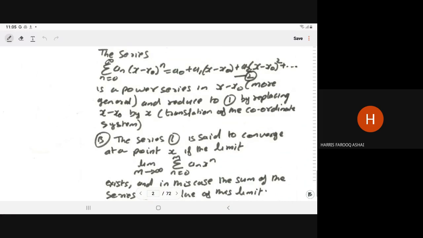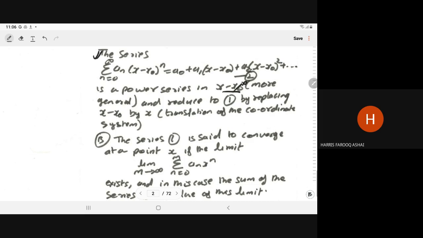So we can write this power series in terms of x minus x naught in the form: the summation from n equals 0 to infinity a n times (x minus x naught) to the power n. That can be written as a naught plus a1 into (x minus x naught) plus a2 into (x minus x naught) whole square. So this is the power series in terms of x minus x naught. Earlier it was for x, now it is for x minus x naught. So this is the most general. Why the most general?